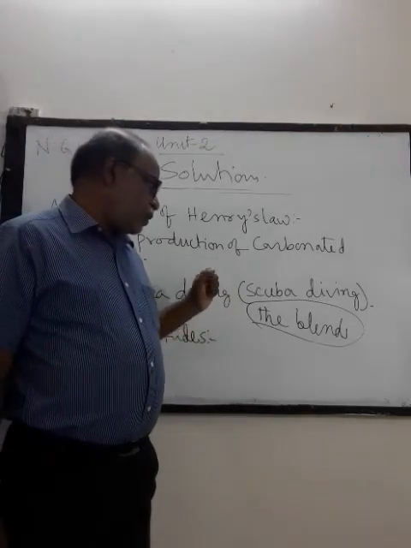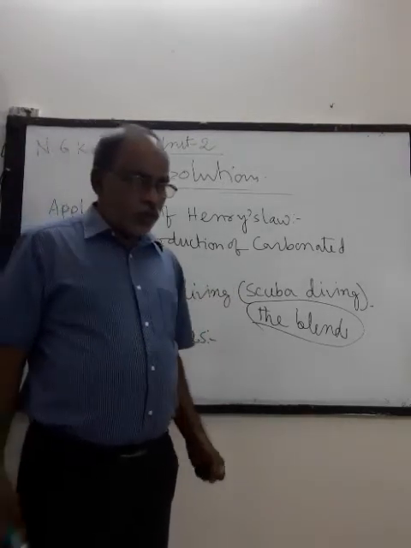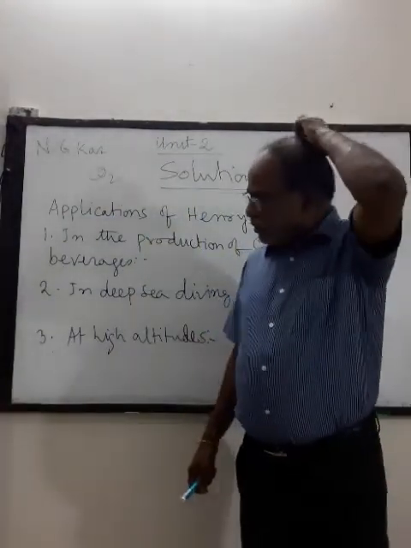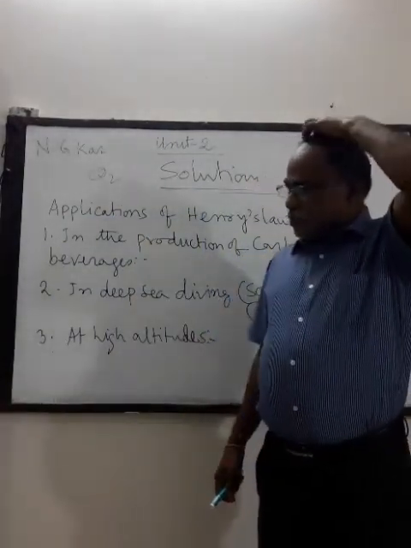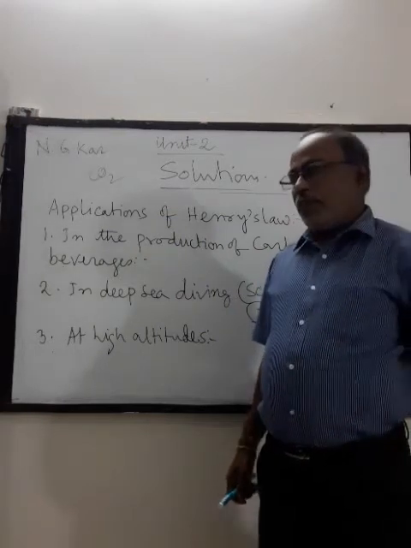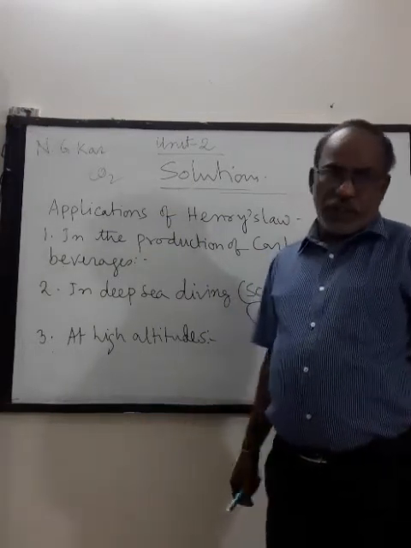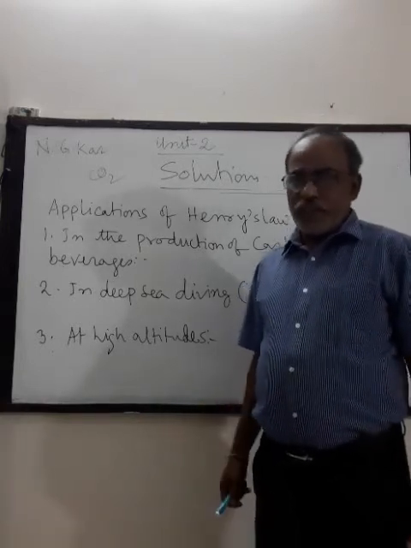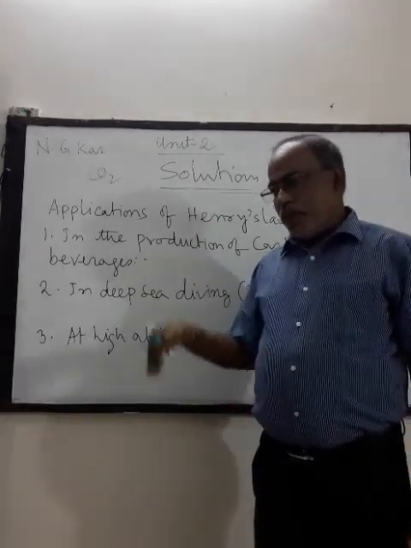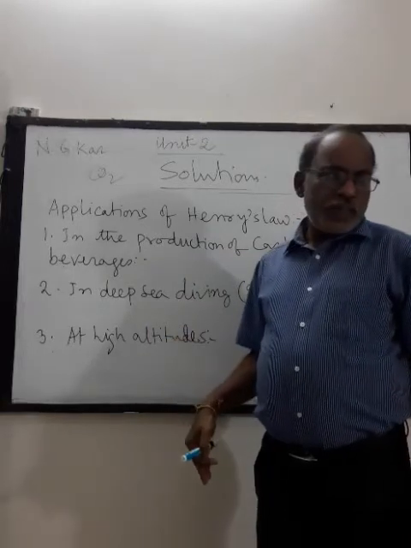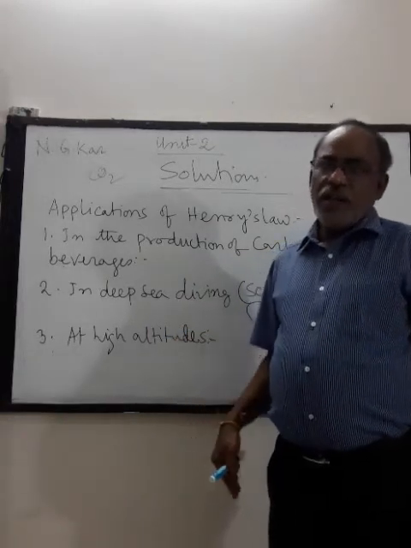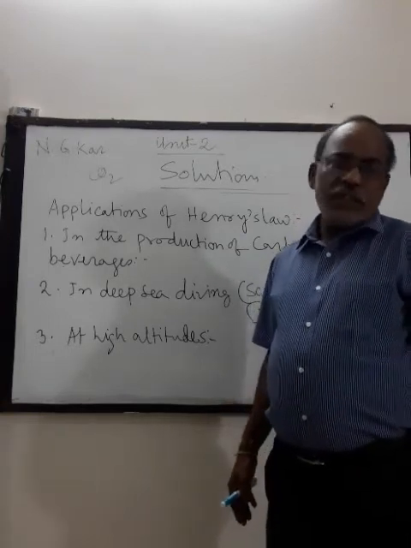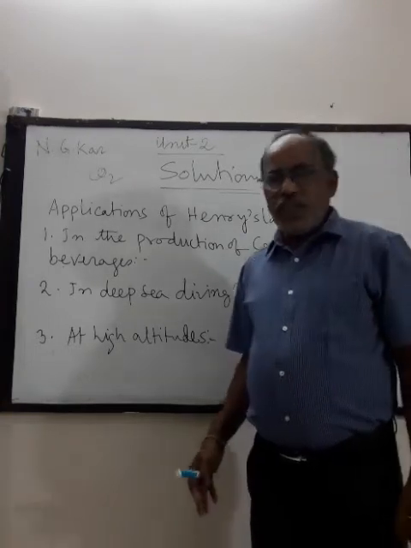So in case of scuba diving, the scuba diver uses an oxygen cylinder. The oxygen cylinder has oxygen along with nitrogen present. When the scuba diver moves deep under the sea, pressure inside the body increases.